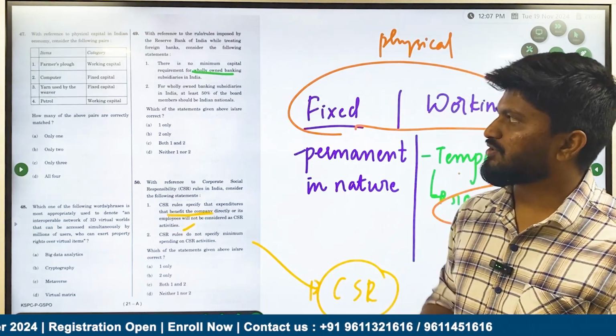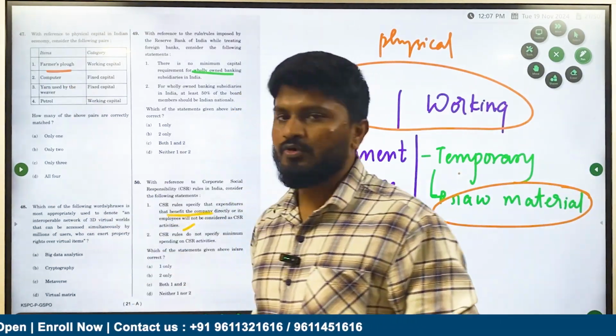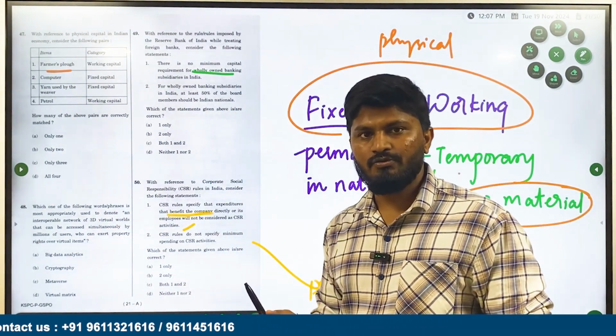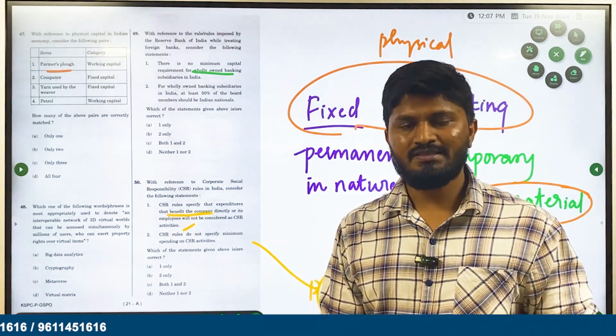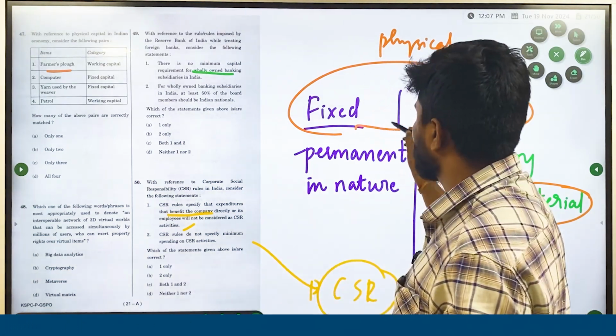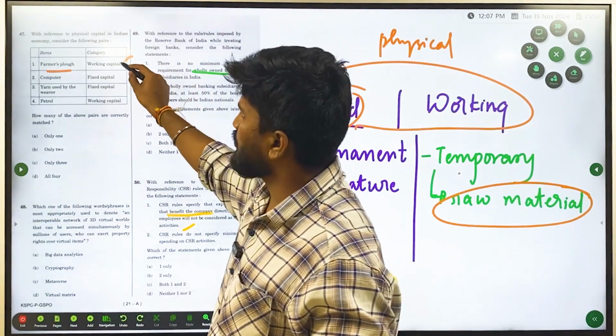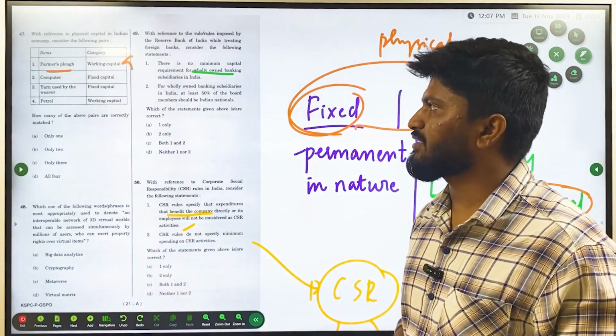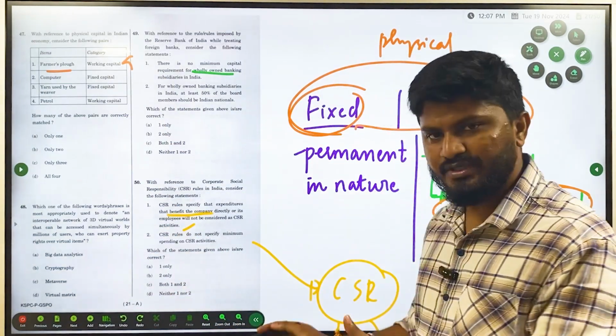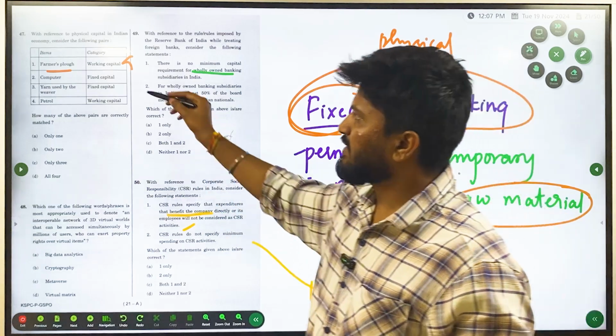So now moving on to this question: farmer's plow. What is a farmer's plow? Farmer's plow is like negilu. That is permanent in nature. Since it is permanent in nature, it becomes fixed capital. So this statement is wrong. Next, computer. I already explained here. Computer is a fixed asset, so it is the correct one.